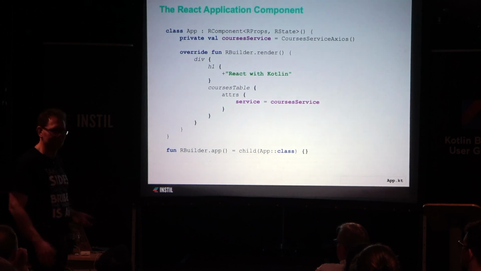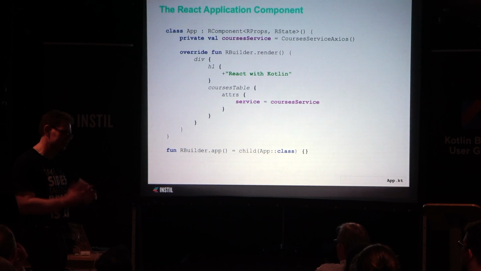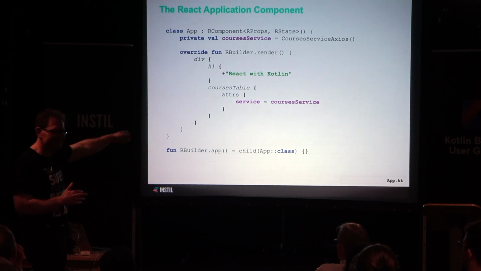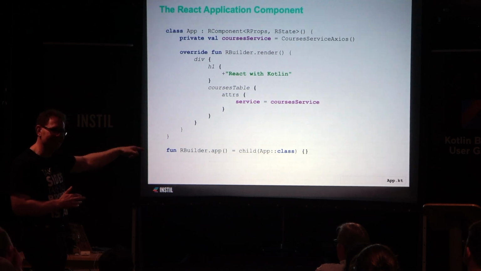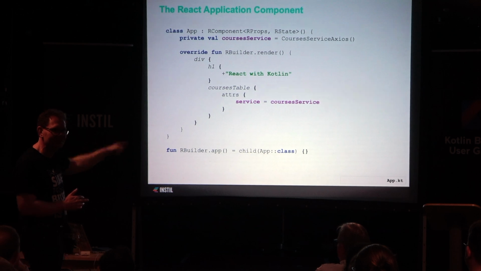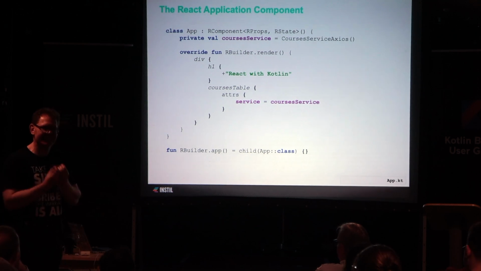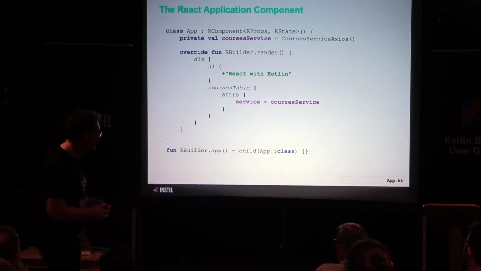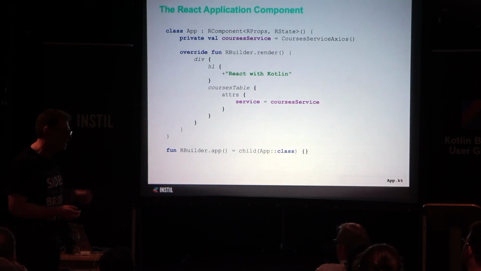Presumably attrs is short for attributes, and attributes are what you have in HTML, but this isn't HTML, this is a DSL, and a React component has properties. So why, for the love of God, is it called attrs instead of props, I don't know. And I know it's only a tiny thing, and the same number of letters, but it's annoying me 3 months later. So yeah, that really annoys me.